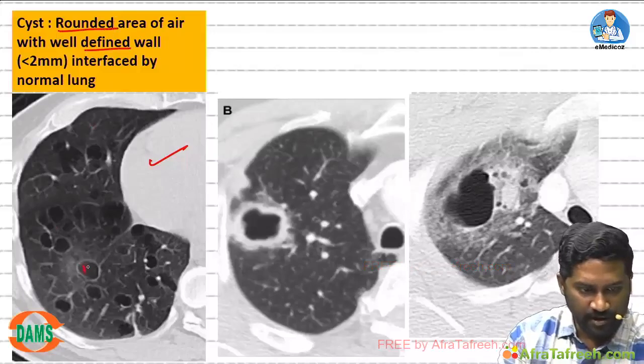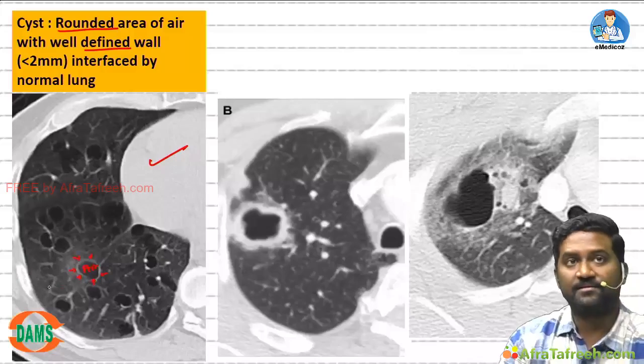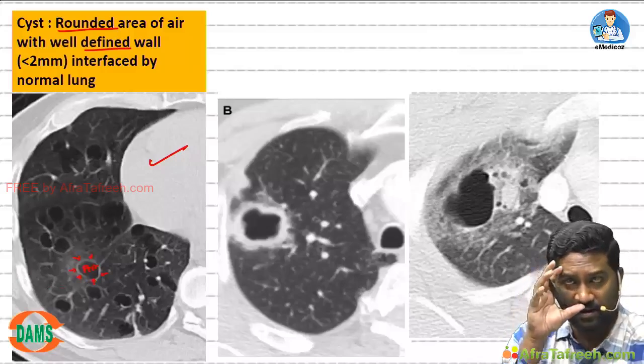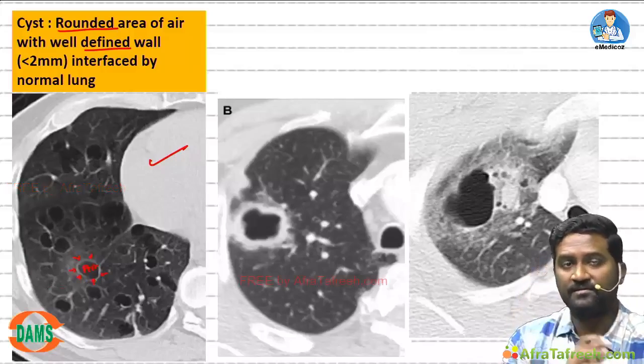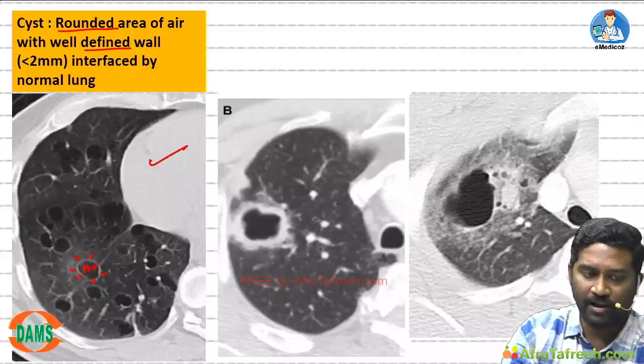You can see a rounded area of air, and most importantly around it you can identify a wall, but its dimension is less than 2 mm. There is a clear wall, the dimension is less than 2 mm and it is interfaced by normal lung.